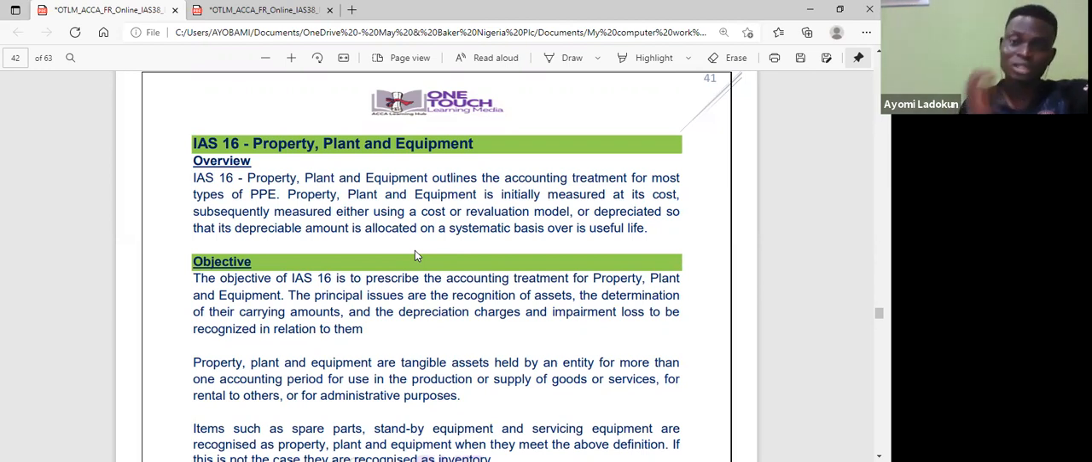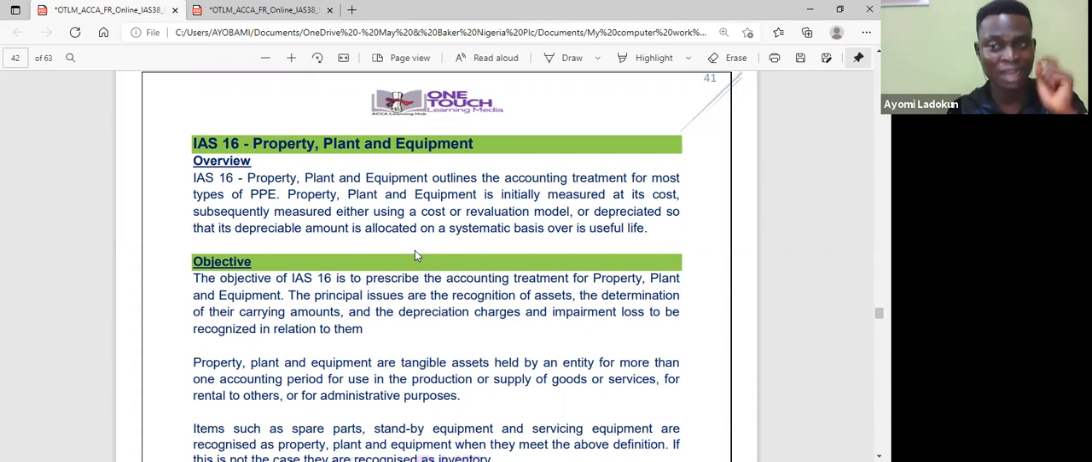So let me just say this before I go straight into IAS 16. I will go straight to the key areas that you expect the examiner to bother you on when it comes to PPE, property, plant, and equipment. But let me quickly do a random check on all those 4 standards.